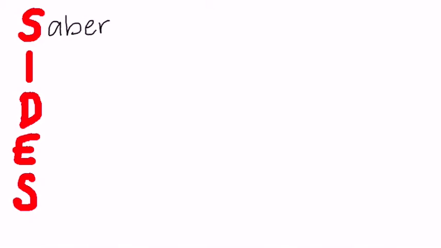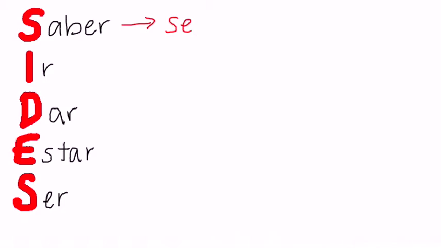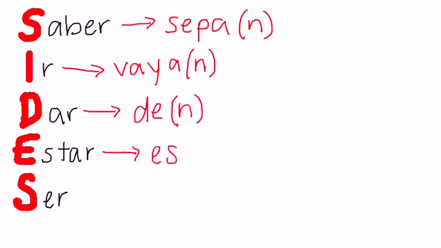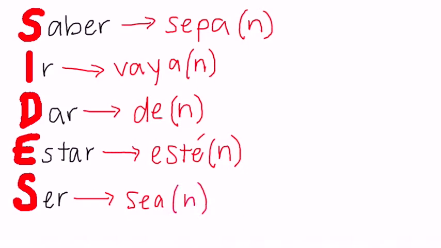If a verb is irregular in the present tense yo form, meaning it doesn't end in O, it is also irregular in the command form. We can use the acronym SIDES to remember these verbs: saber, ir, dar, estar, and ser. The formal command forms of these verbs are sepa, vaya, dé, esté, and sea.